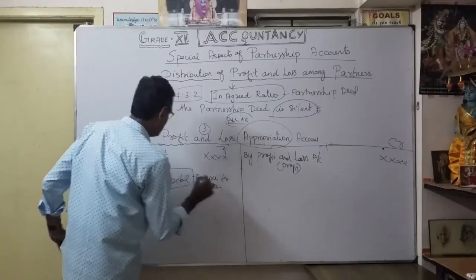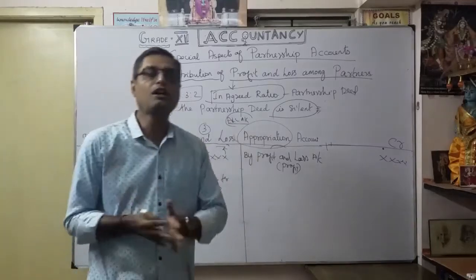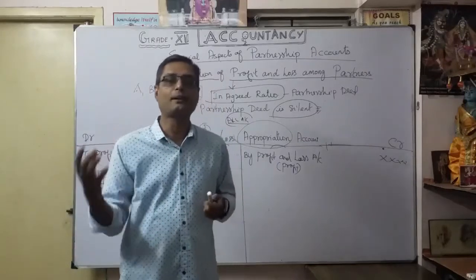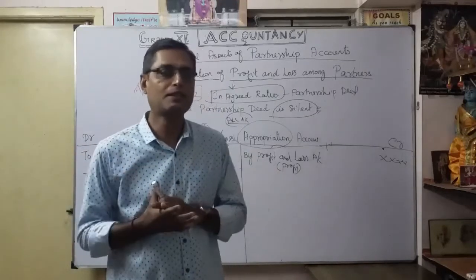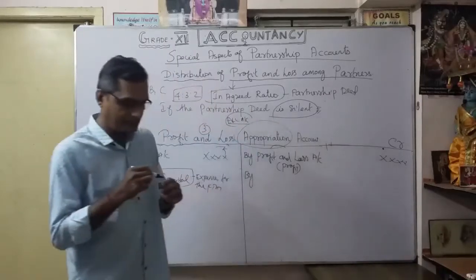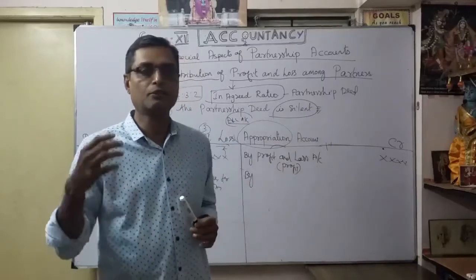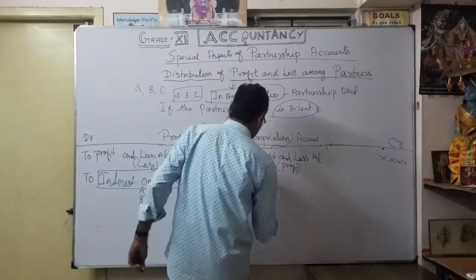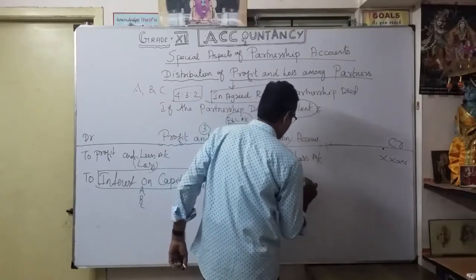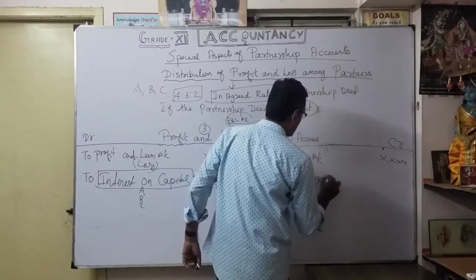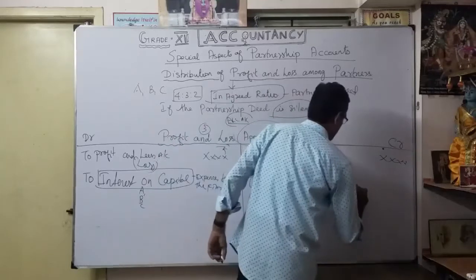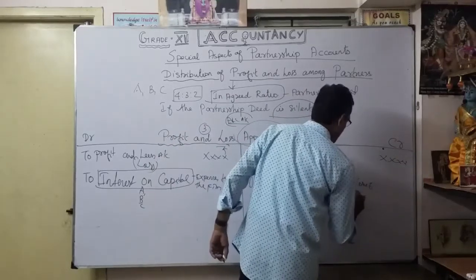Similarly, you are going to charge interest on drawings. For example, a partner keeps withdrawing capital from the business. What will happen? Definitely it will affect the business. So to avoid this, or maybe as a penalty, whenever any drawings are made by the partner, you are going to charge interest. That's why by interest on drawings, it is income of the firm. Interest on drawings, maybe for A, B, C, in the same manner. This is the income of the firm, isn't it?